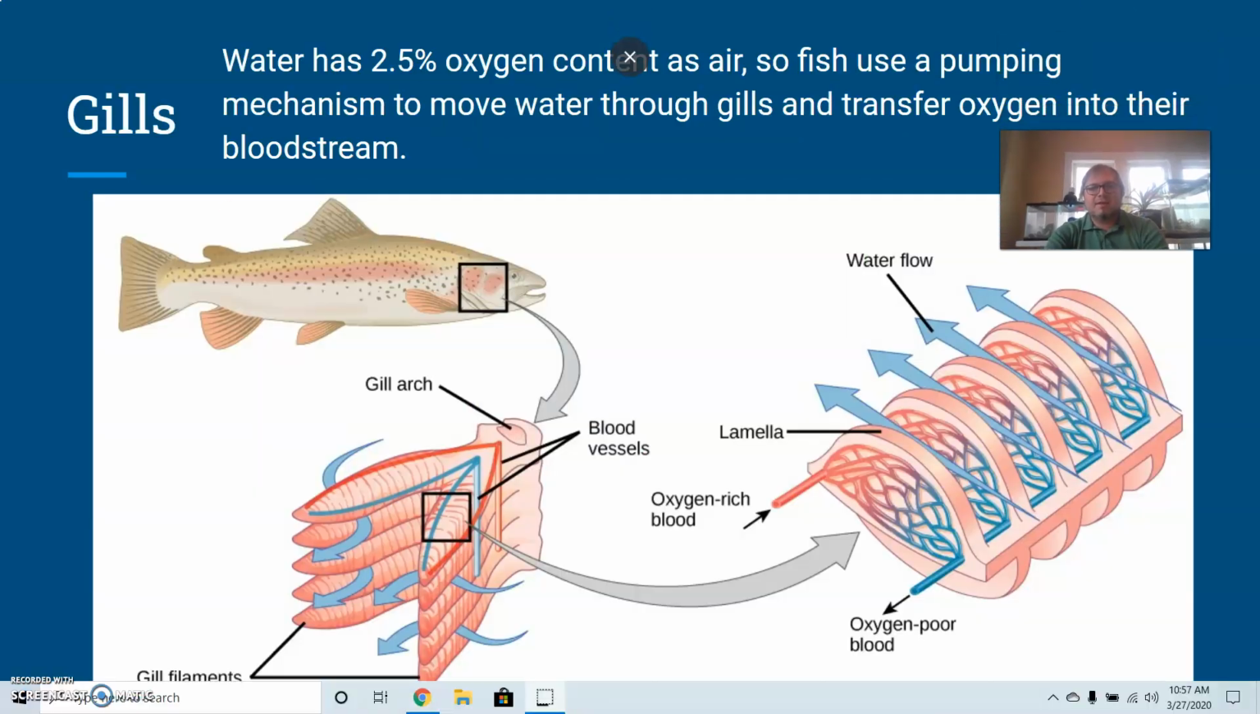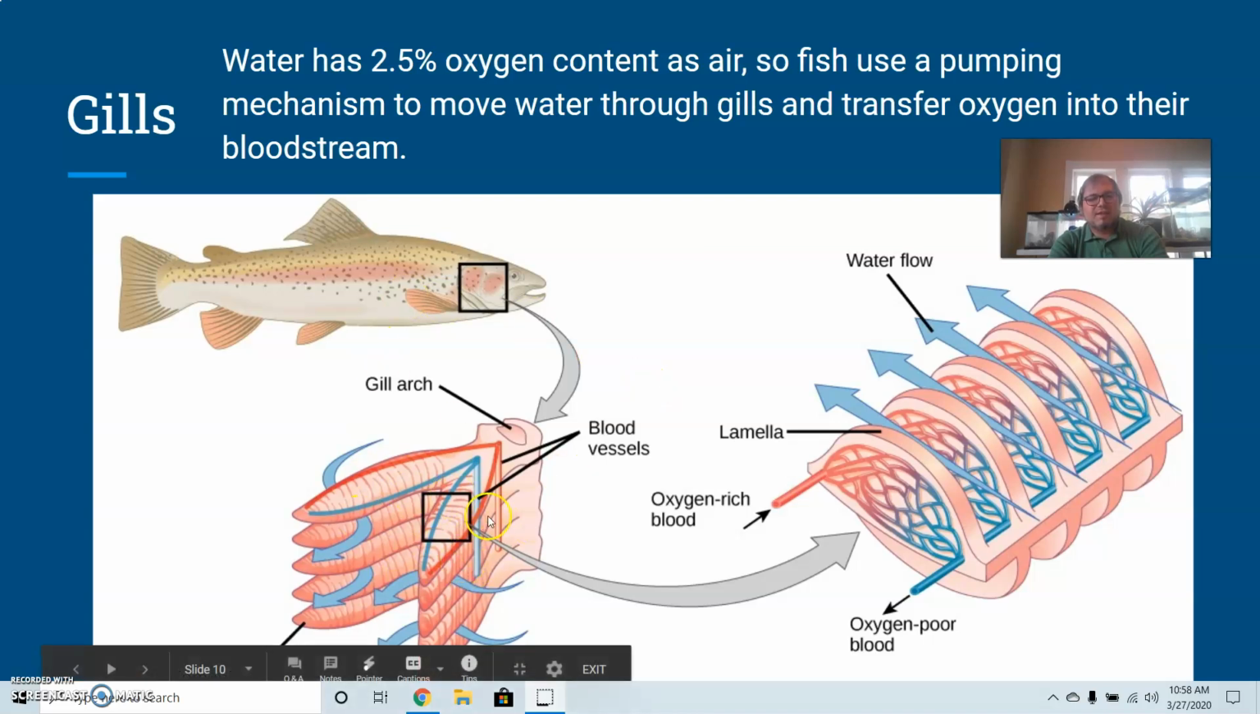When we start talking about gills, let me move down here a little bit. Most of our bony fish will use gills to get oxygen out of the water, the ones who aren't using the swim bladder as lungs. Water has 2.5% of the oxygen content of air, so fish use a pumping mechanism to move water through their gills and transfer oxygen into their bloodstream. A key point here is what we refer to as the operculum or gill cover, a very hard surface. If you've ever seen fish flapping that gill cover, they're pumping water over the gills to help get oxygen transferred into that area.